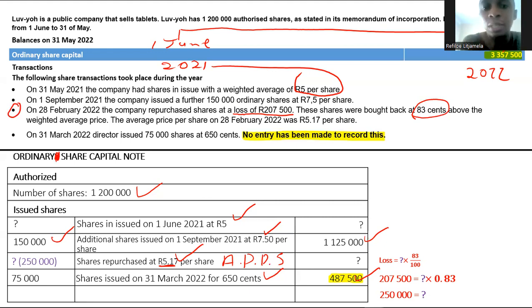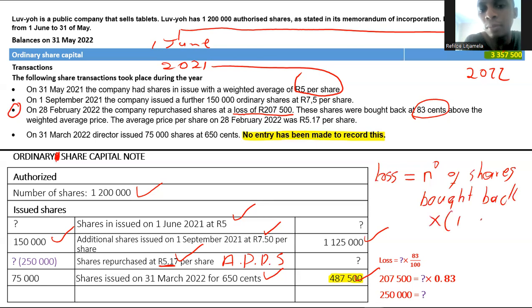Now I just need to emphasize this. A loss or profit due to the buyback. I'm going to do it later on. Loss or profit due to buyback. We will simply take number of shares bought back and then you multiply that by buyback price minus average price per share.